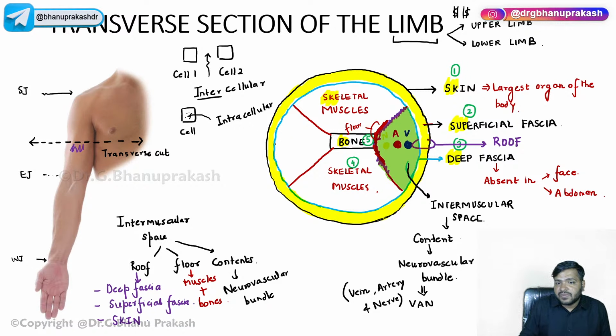Now, apart from that, guys, you also have to remember that the intermuscular space is divided into two parts.